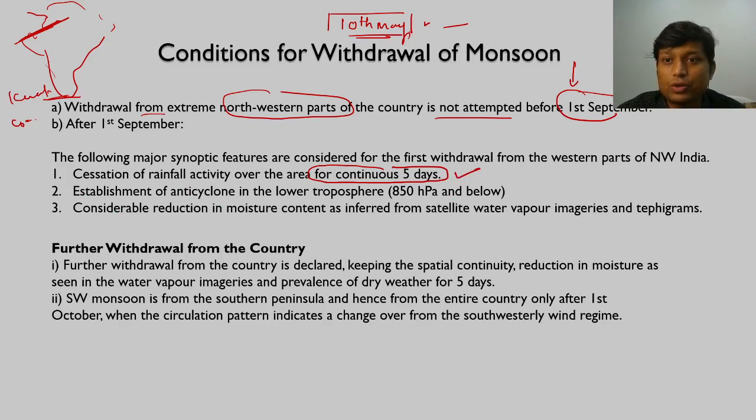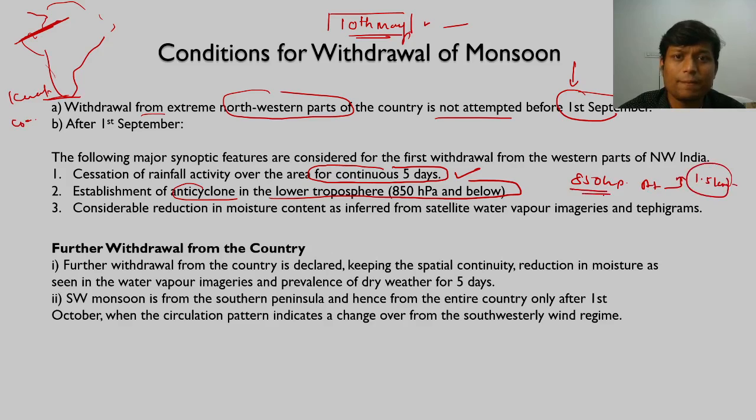Now, establishment of anticyclone in the lower troposphere. So that is 850 HPA and below. 850 HPA is nothing but a measure of atmospheric pressure, and that generally exists at the height of say 1.5 kilometers. Another important point is that a majority of the atmospheric phenomena exist up to this particular altitude, right? Atmospheric phenomena do not generally exceed beyond this altitude. That is why we are saying 850 HPA.